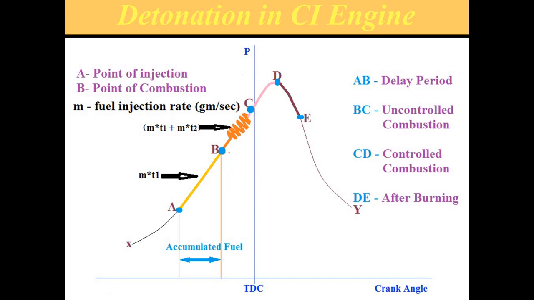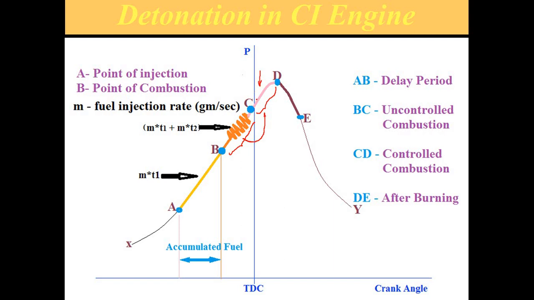Once the fuel is burned during this period, that means mass m into T1 plus m into T2, whatever mass is injected by the injector is burned without the delay period, because the heat produced by the uncontrolled combustion is carried over by the controlled combustion. During this period, as fuel is injected, it burns.